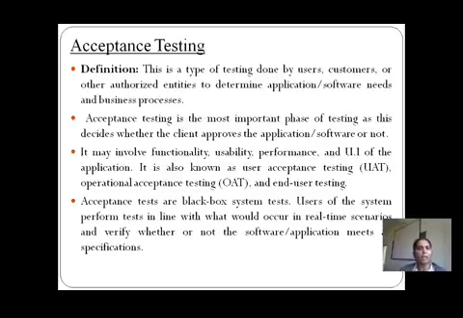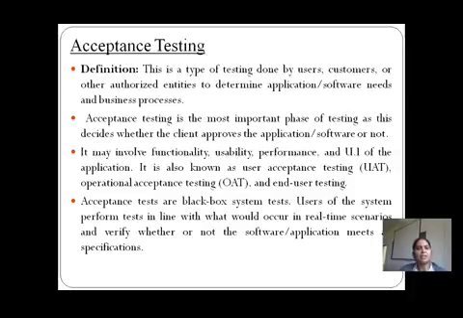Here in acceptance testing, we may consider functionality, usability, performance, and the UI of the application. It is also known as user acceptance testing. Why? Because the user is going to accept this, and if the user's requirements are satisfied appropriately, then we can say that it is as per the requirement specification.